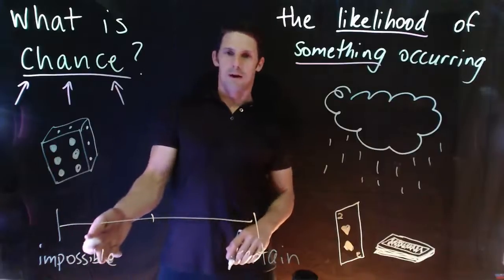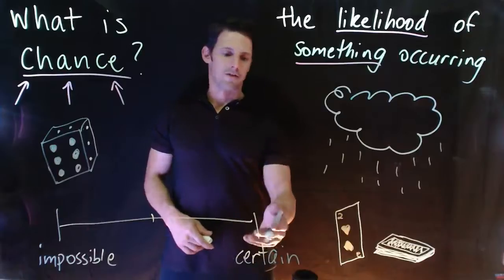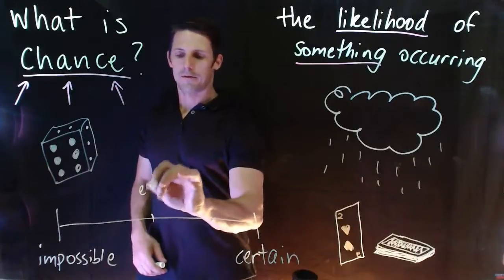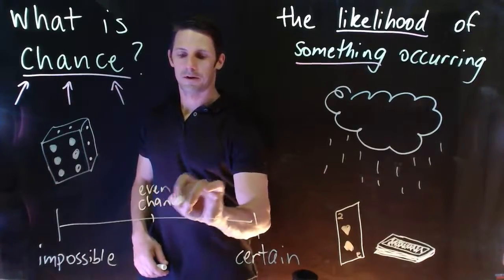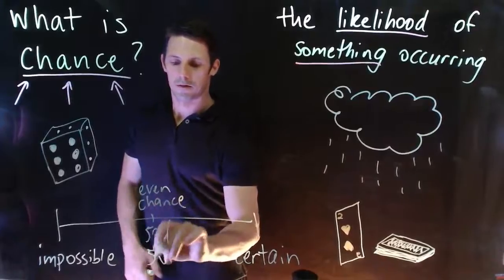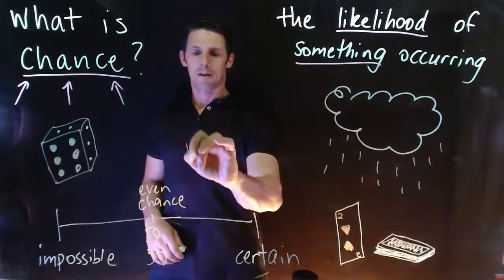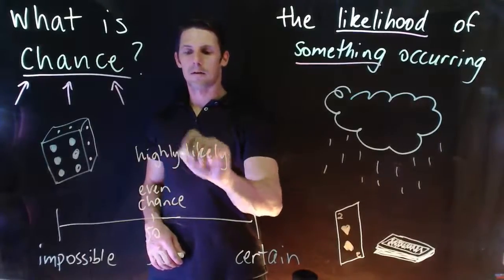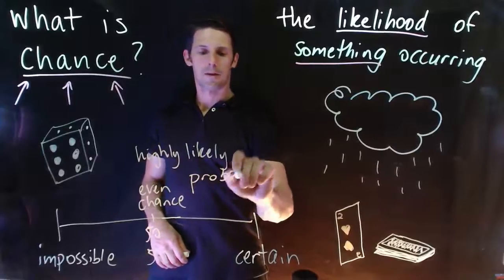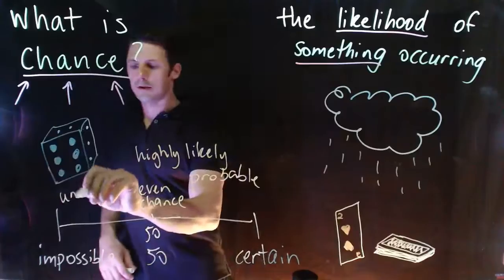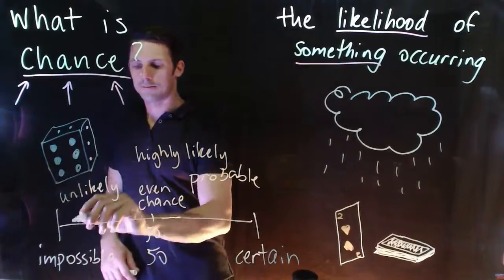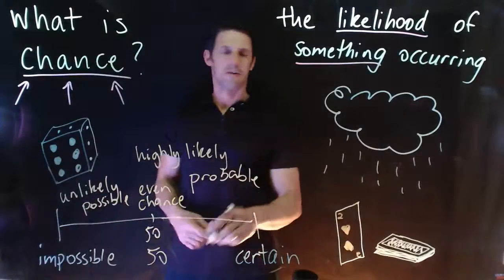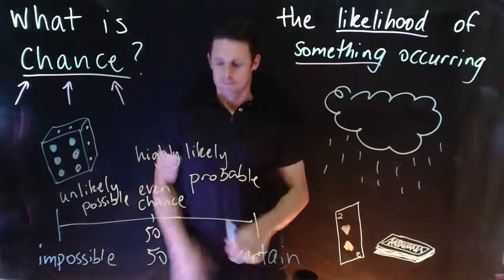Impossible means it will never happen. And we'll talk about examples of that later. Certain means it is definitely going to happen. In the middle we have even chance, or 50-50. Some other words we could put at this end would be likely, even highly likely, and also probable. At the other end, we could put unlikely, highly unlikely, and even possible, because possible shows that there is a fraction of chance that it could happen.